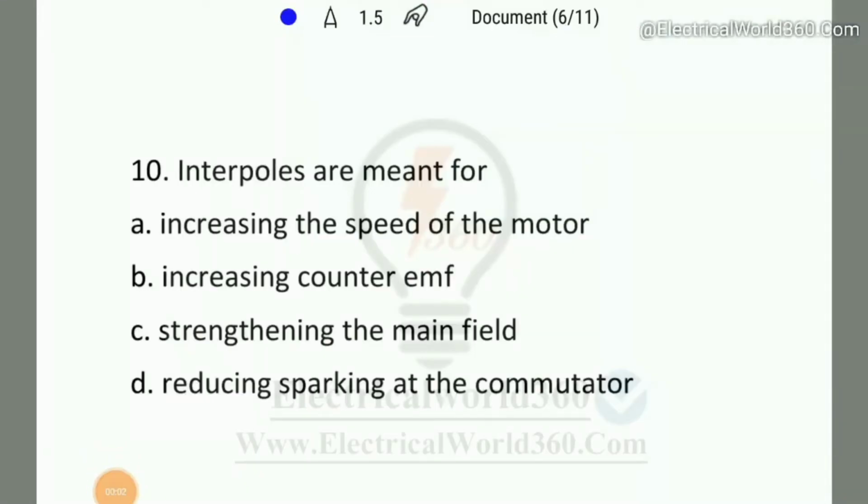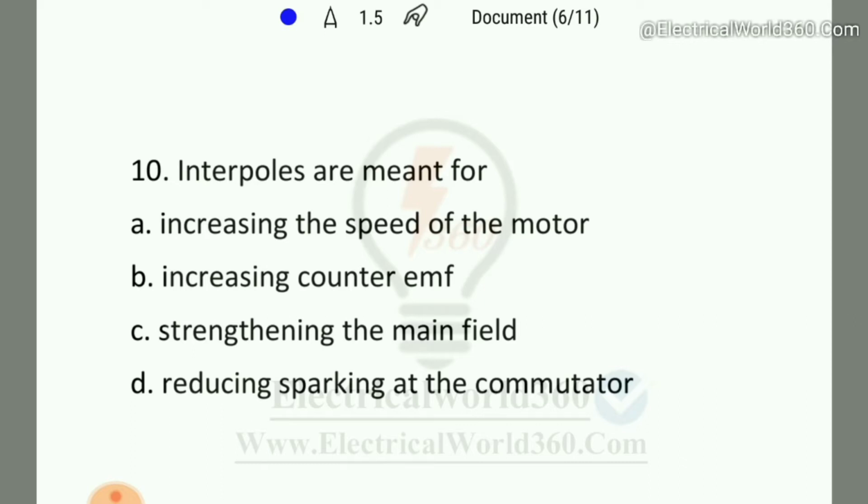So question number 10 is, interpoles are meant for increasing the counter EMF, strengthening the main field, reducing sparking at the commutator. For that we should know interpoles are used to reduce the effect of the armature reaction and also to nullify the effect of induced EMF in the coil undergoing commutation.